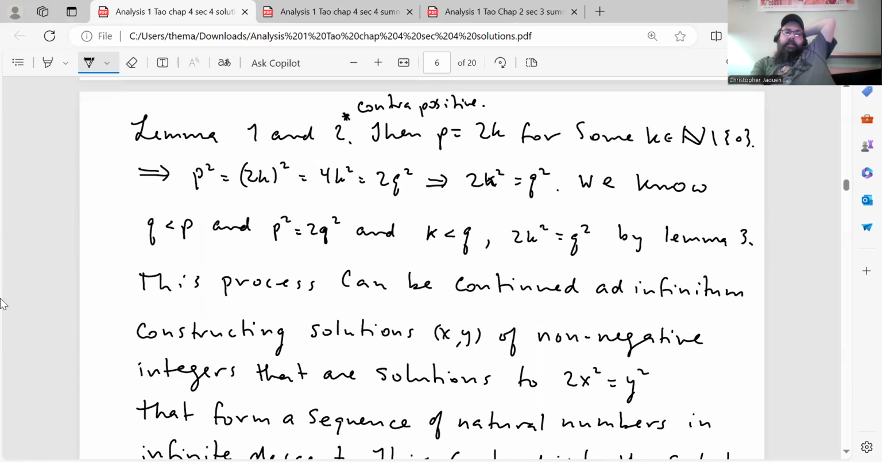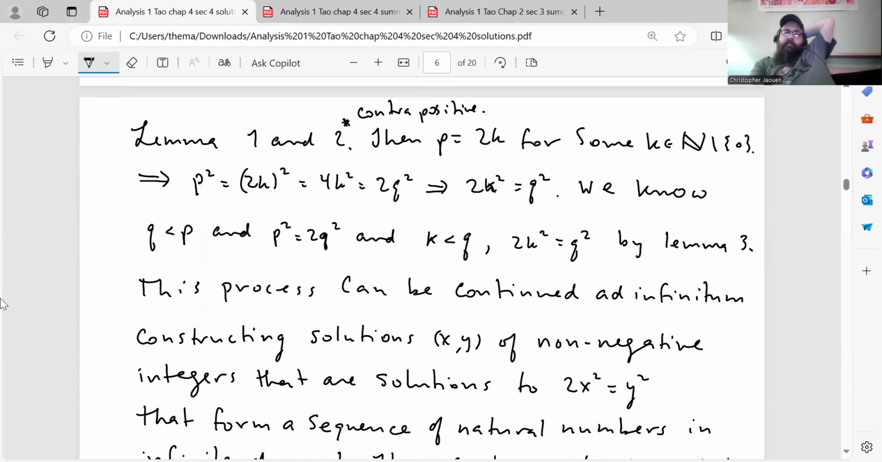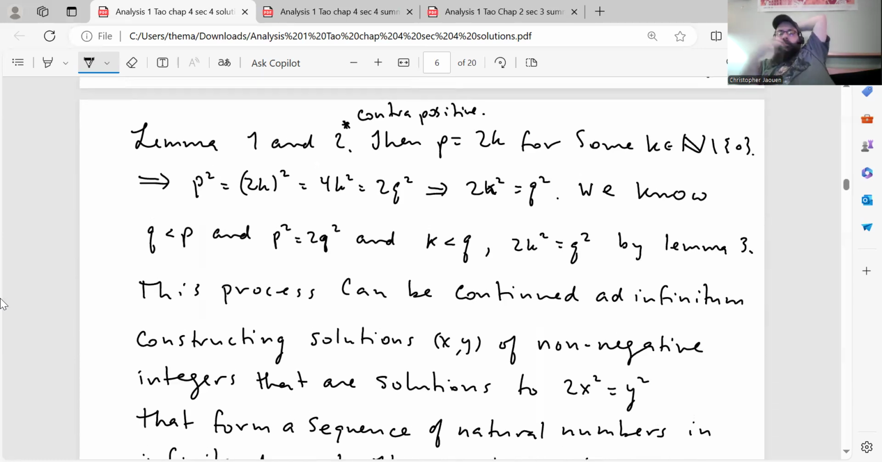But then p equals 2k for some positive natural number, which implies p squared equals (2k) squared. Which, when you simplify, is 4k squared equals 2q squared, which implies by cancellation that 2k squared equals q squared. Now we know already that q is less than p, and p squared equals 2q squared, and also k is less than q, and 2k squared equals q squared. That follows from lemma 3.